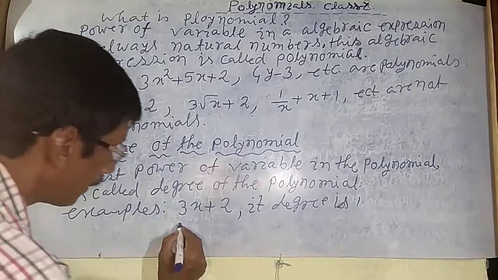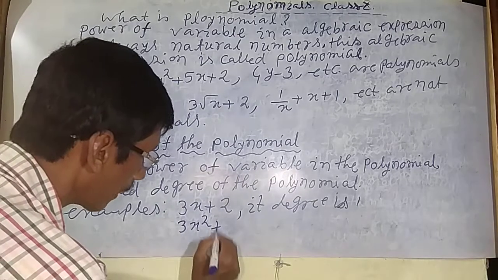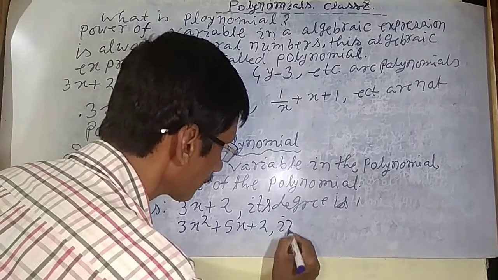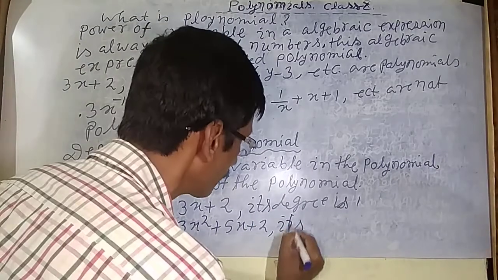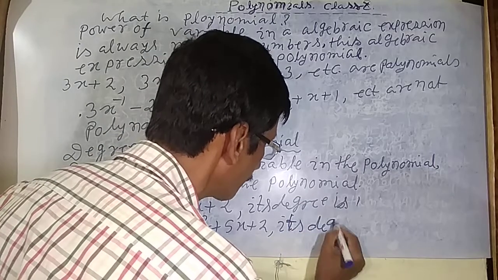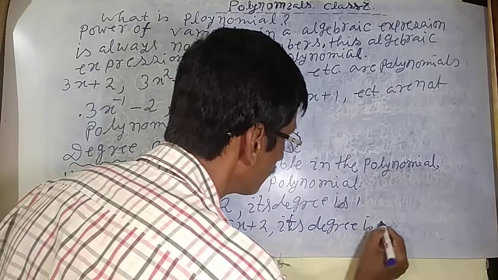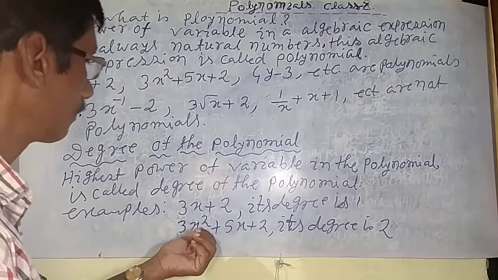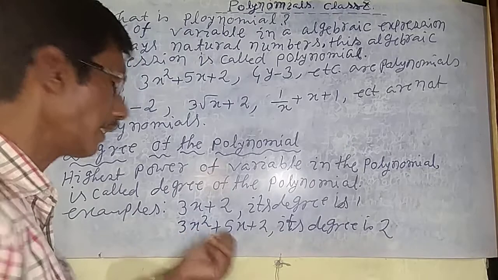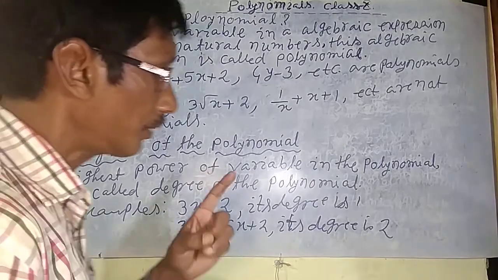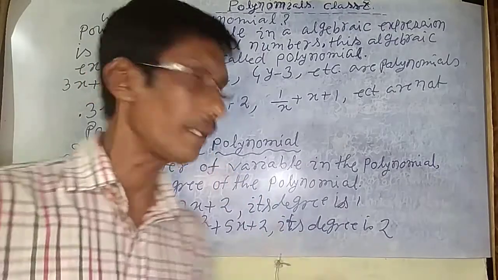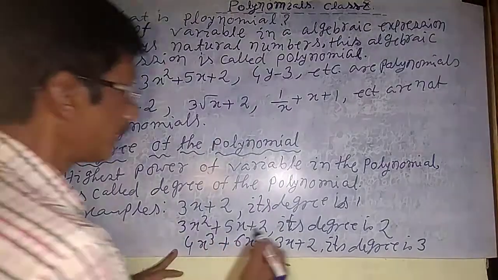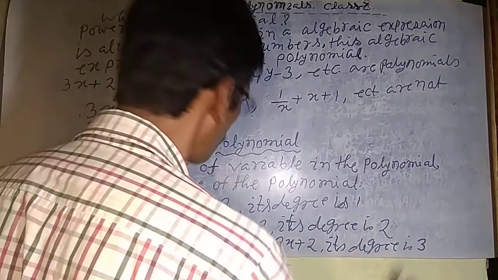Now take the example 3x square plus 5x plus 2. Its degree is 2, because 2 is the highest power of the variable, here x. All powers should be natural numbers. So 3x square plus 5x plus 2, its degree is 2.